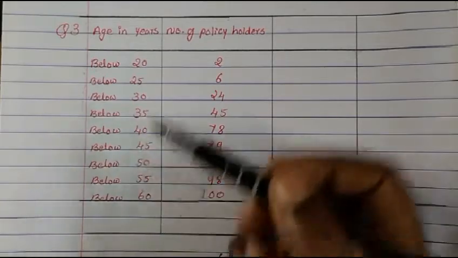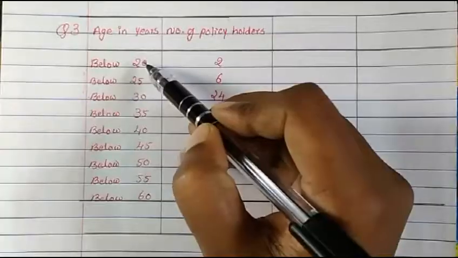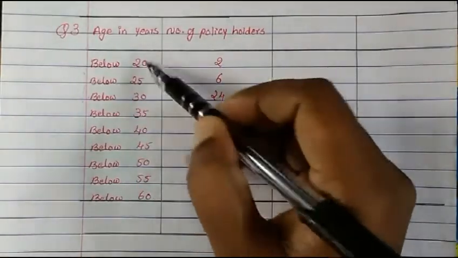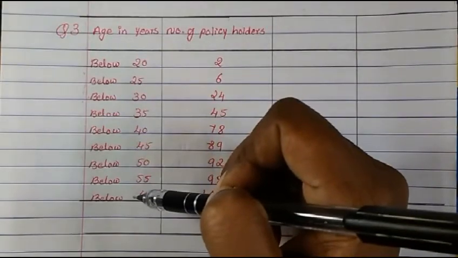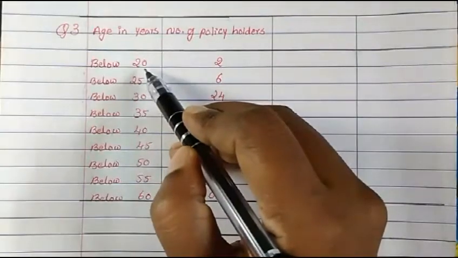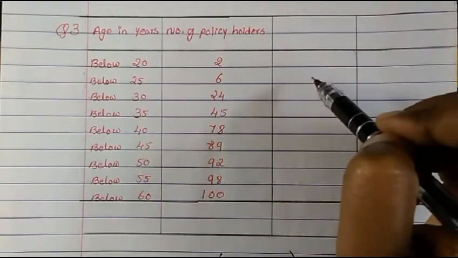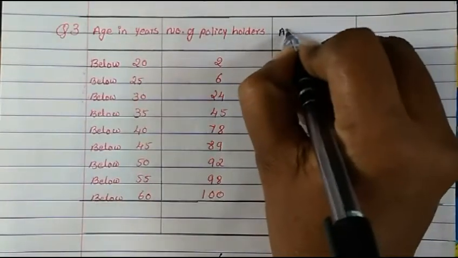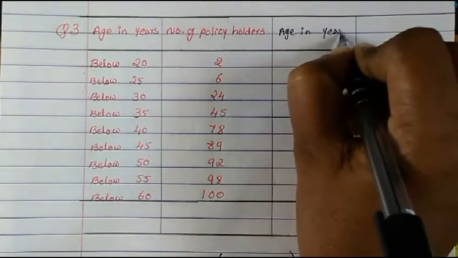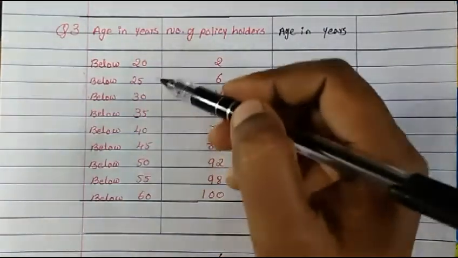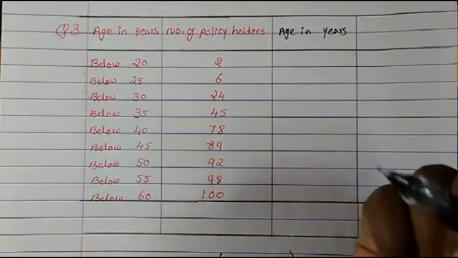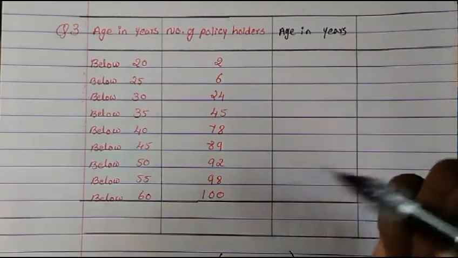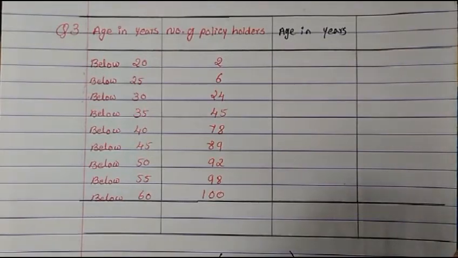For that, just see the difference here. Here 20, here 25, here 30, 35, 40, 45, 50, 55, 60. So everywhere the difference is 5. So with that we will make our own class sizes. We will make the same column again, age in years, and arrange them again. There are a total of 100 policy holders, and the age bar is between 18 to 60, as we said.